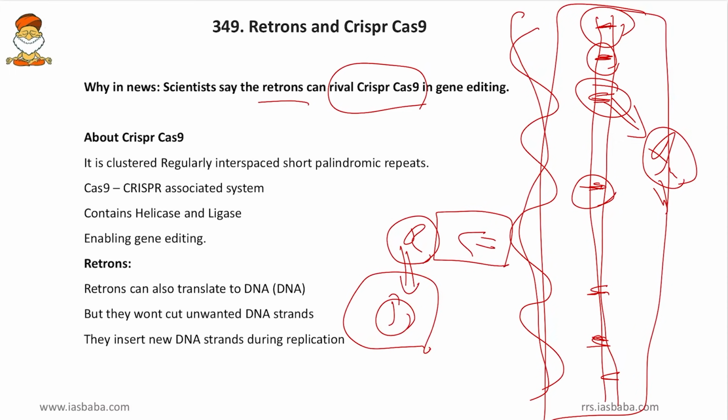So on day 1, it was affected by virus 1. So that is why this patch was added in the DNA. And on day 2, a second virus attacked the bacteria. So that is why this second patch was added. So it was a very important discovery which stated that when bacteria are infected by viruses, they alter the DNA or edit the DNA by themselves. So this gene editing was first present in bacteria and humans learnt it from bacteria themselves.